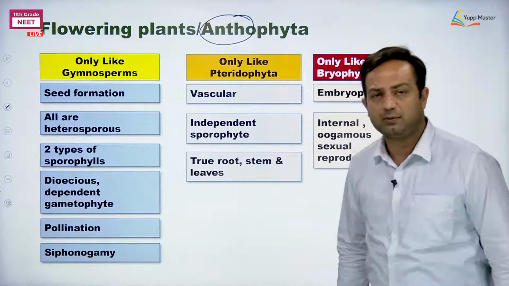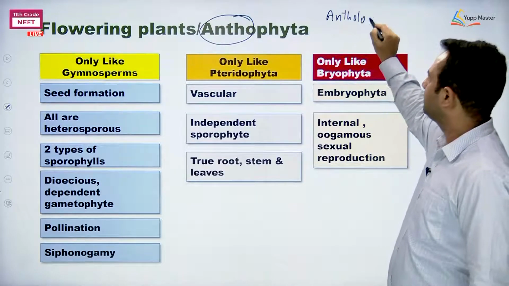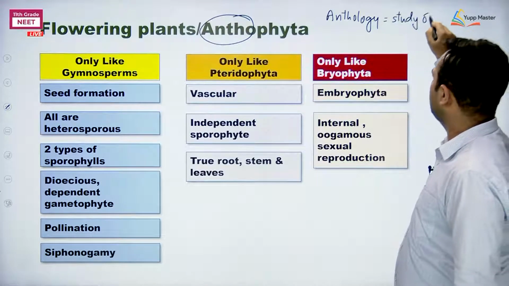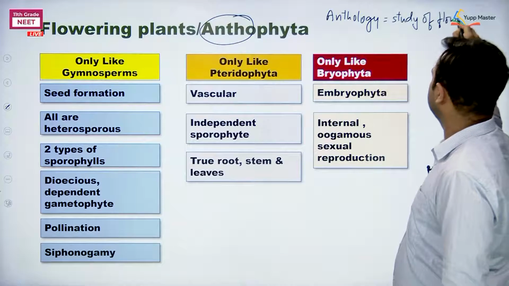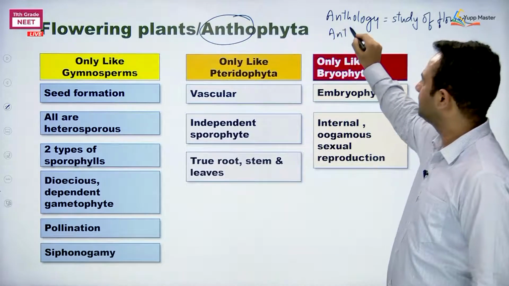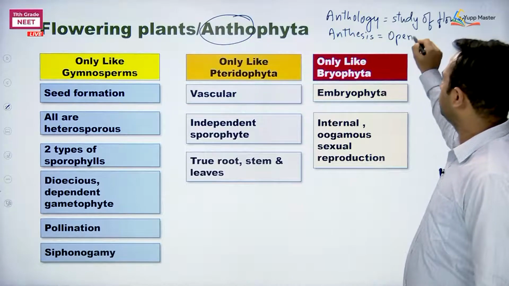Here antho means flower itself. So I can say anthology is a study of flower, not flowering plant, study of flower. Anthesis means opening of flower.